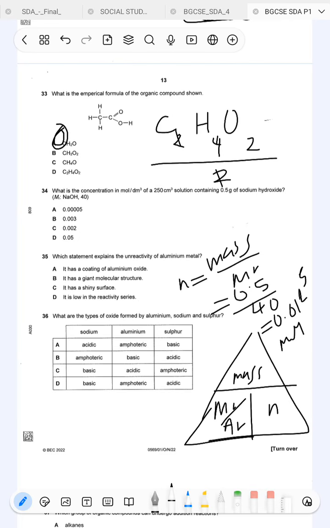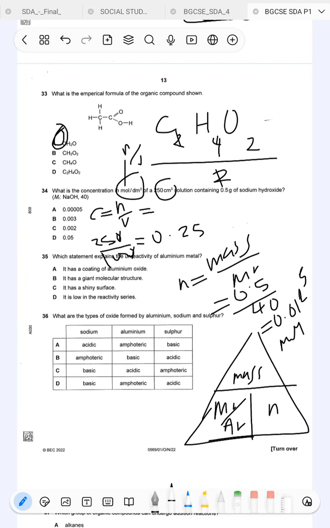Then remember the formula for concentration: you have N over volume. So concentration is equal to moles over volume. Let's quickly change our volume. Remember, our volume is to be in cubic decimeter, whereas in this scenario it's in cubic centimeter. So we change by dividing by 1000, and you get 0.25 cubic decimeter.